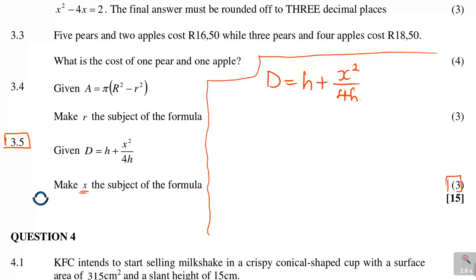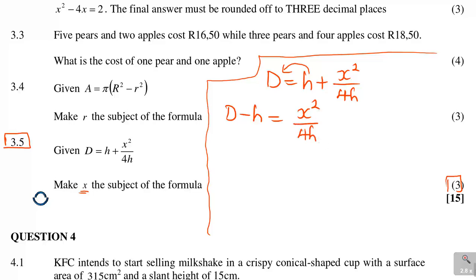So I need to make X. What you can do, you can see the H and the H, separated by the plus sign. What does it mean? It means this H can join the D, so you'll have D minus H is X squared over 4H.